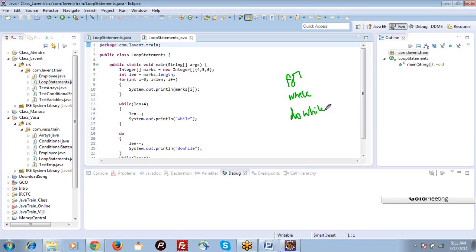Like in C, in Java also we have three kinds of loops: for, while, do while. So now we will see in what situations we need to use for, in what situations we should use while, and in what situations we should use do while. Okay, we'll discuss that. If you see here, I have a for loop.